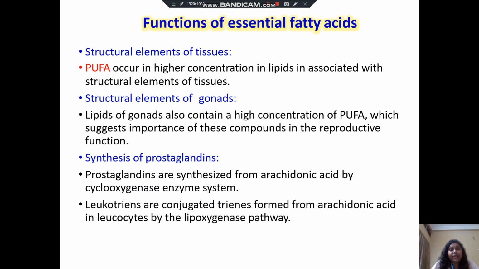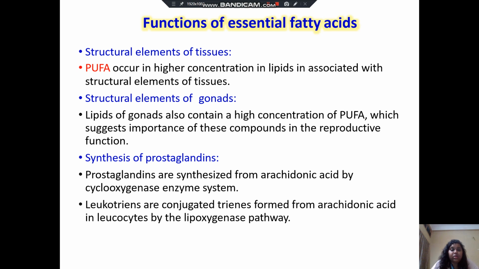Now, the functions of essential fatty acids. They are structural elements of tissues, that is, PUFA occur in higher concentration in lipids associated with structural elements of tissues. Then, structural elements of gonads.